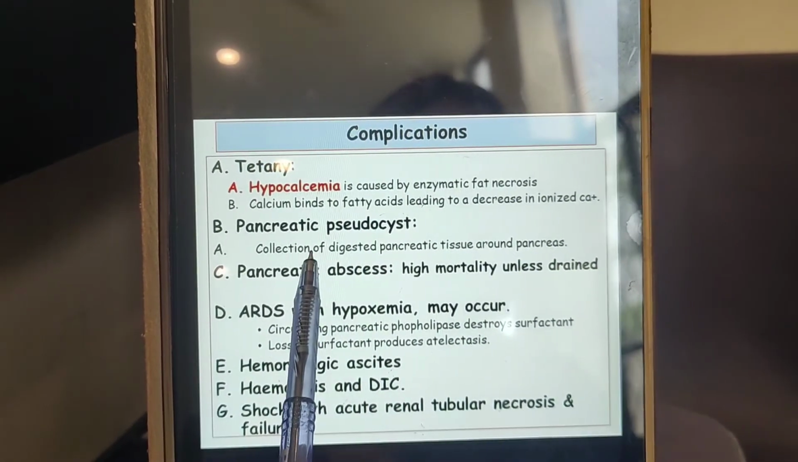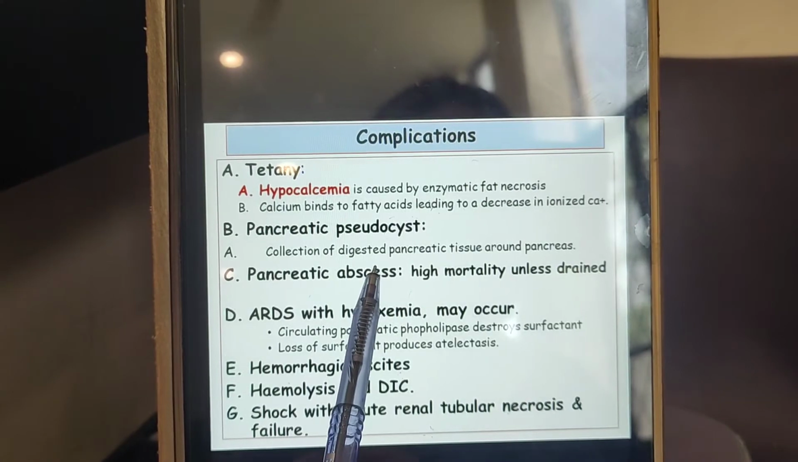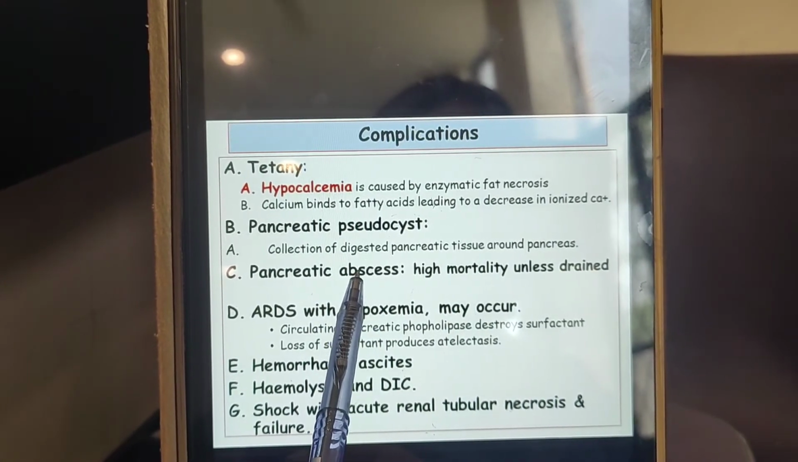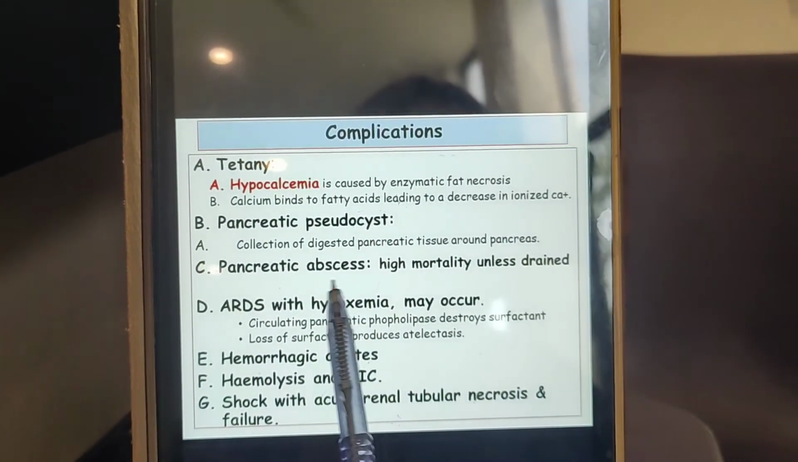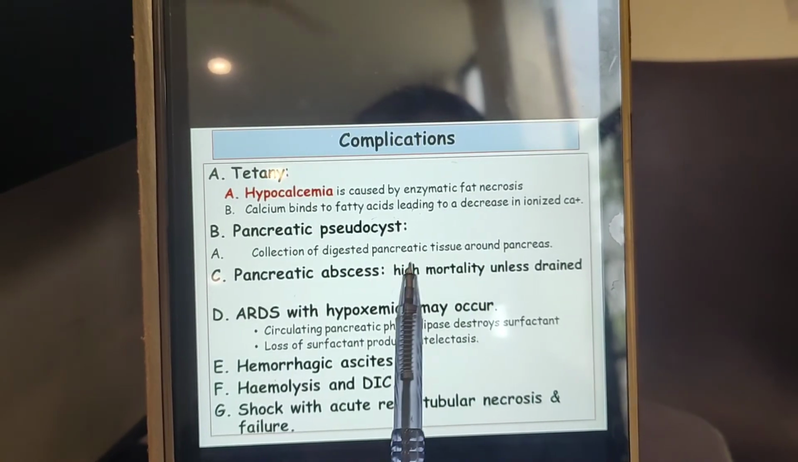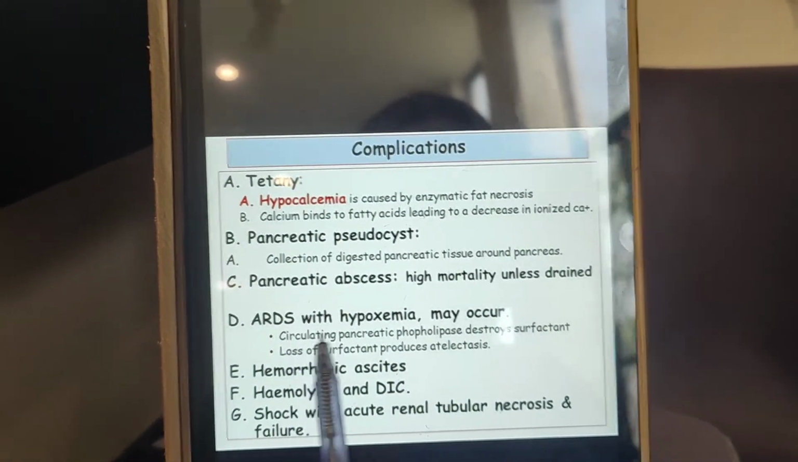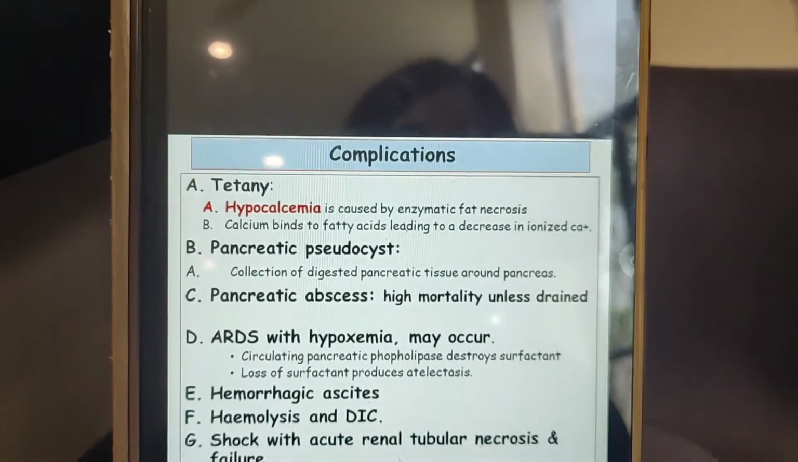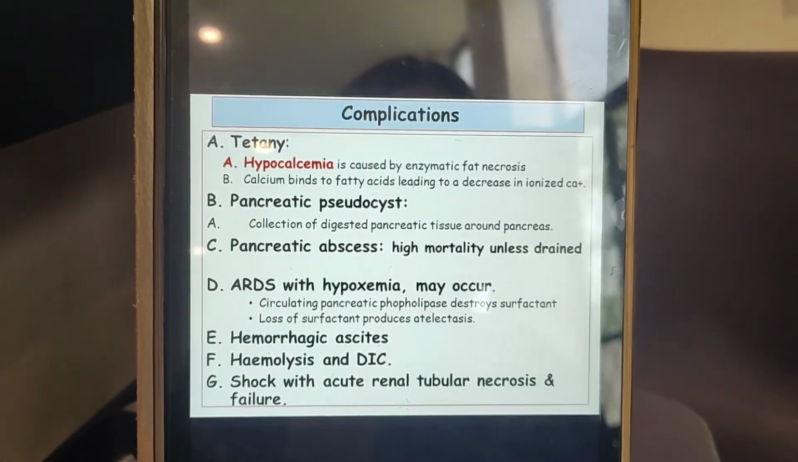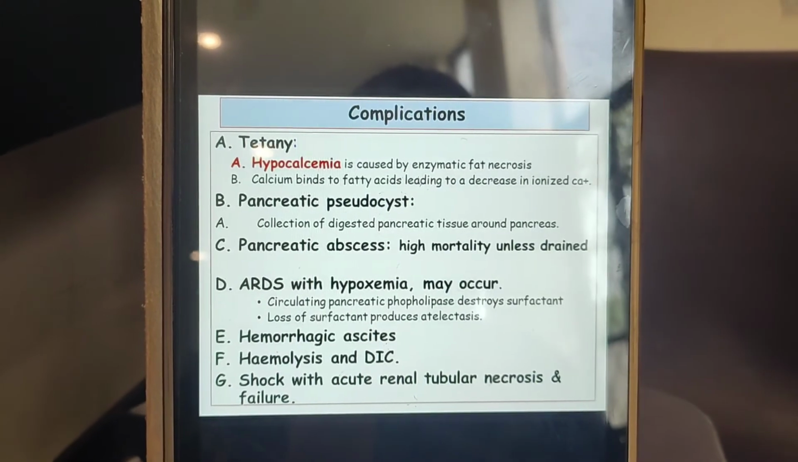There can be a pancreatic abscess, a pus-filled cavity developing in the pancreas, and it can lead to severe septic shock, so it has high mortality. There can be acute respiratory distress syndrome, which means the patient can develop lung failure and be unable to breathe. That is known as acute respiratory distress syndrome.